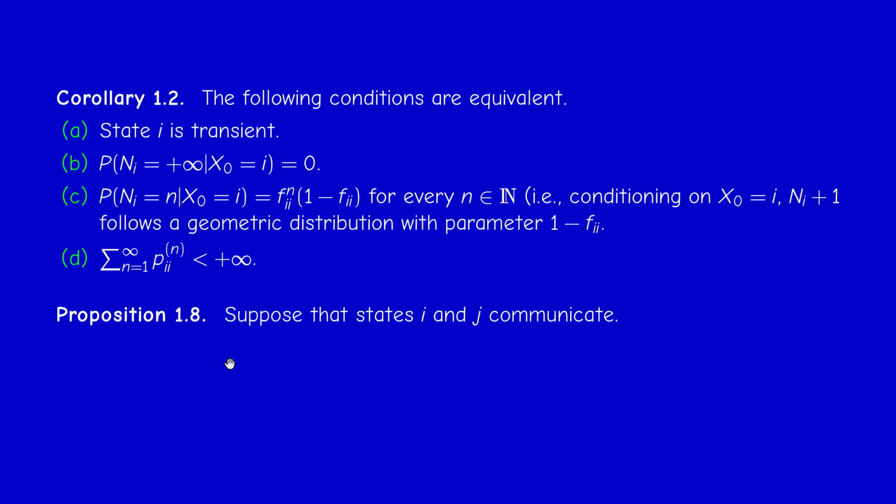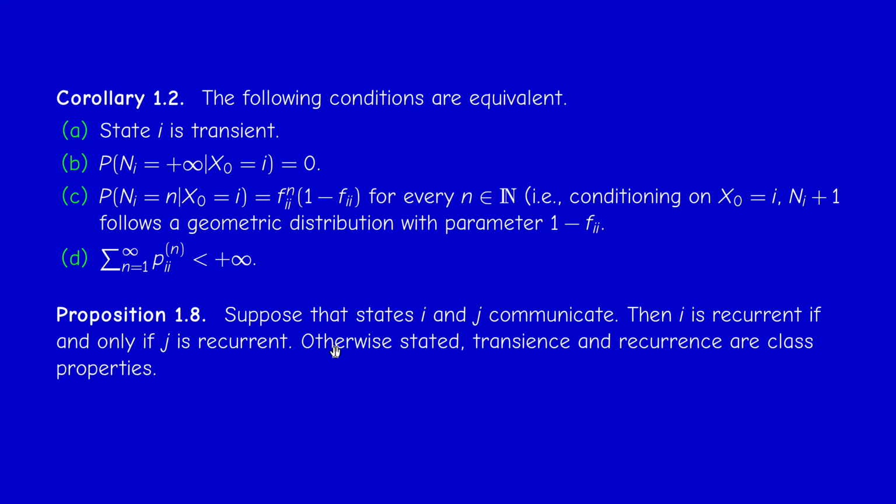Now, as I said before, recurrence and transience are class properties. What does this mean? It means that if i and j communicate, are in the same class, if one is recurrent, the second is recurrent. If one is transient, the second is transient. Why is this so? Because of this criterion here.